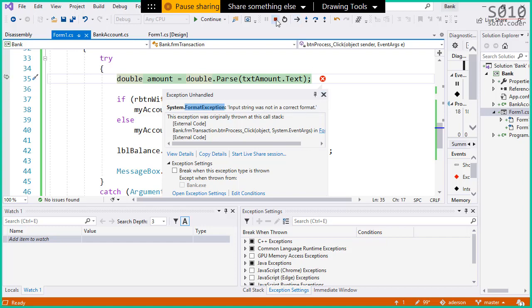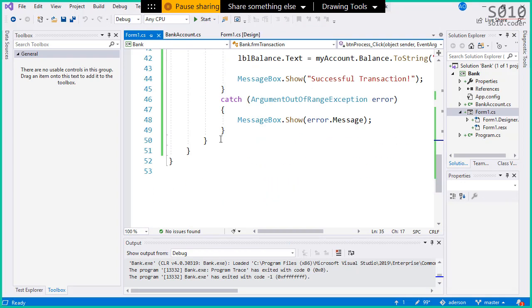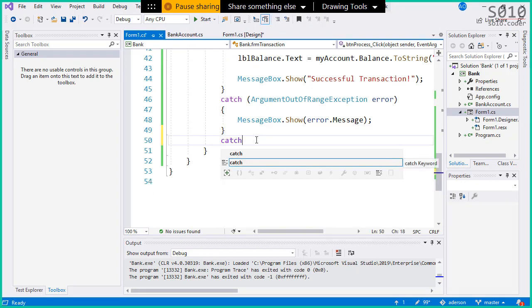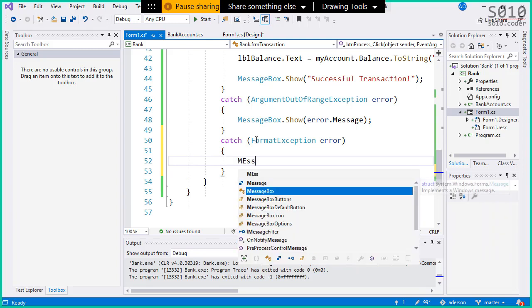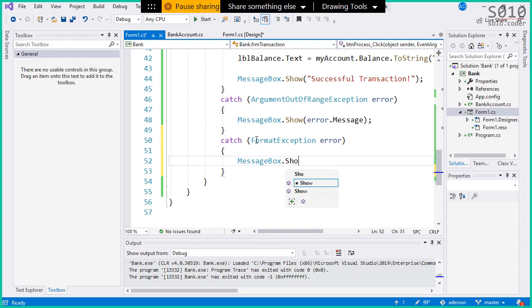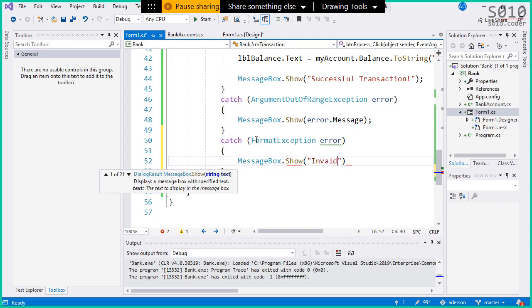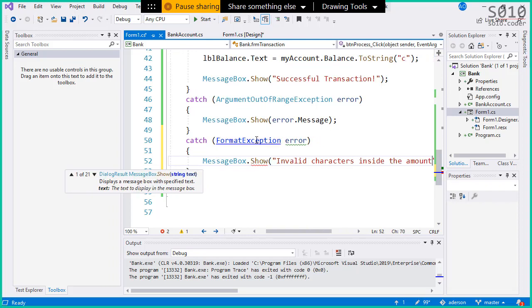So let's stop the code, and let's catch. I'm trying to do this before we catch the general exception. So FormatException, I'm going to say error as well, but I'm going to give my own message here. MessageBox.Show, and I'm going to say invalid characters inside the amount.